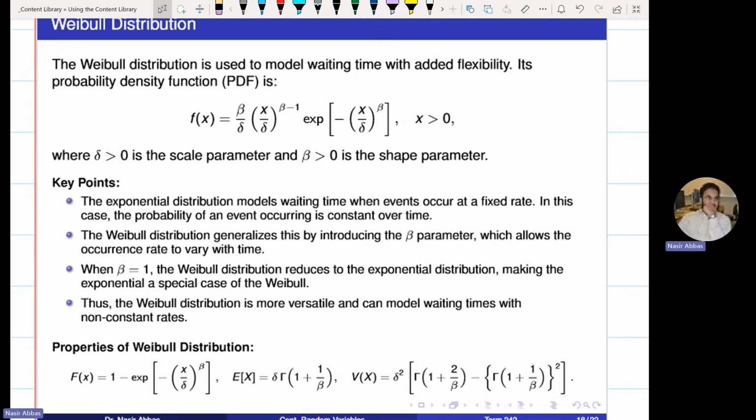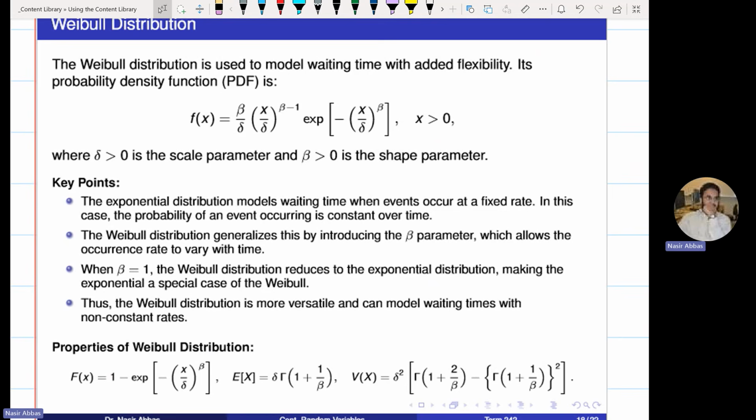If beta is more than 1, that means over time the occurrence rate is increasing. Number of people logging in per hour is increasing. If beta is less than 1, that means over time it is decreasing. The number of people logging in per hour is decreasing over time. So it gives you the added benefit of another new parameter that controls the number of successes per unit, increasing or decreasing. If you don't want it to increase or decrease, beta 1 will take you back to the constant rate of occurrence.